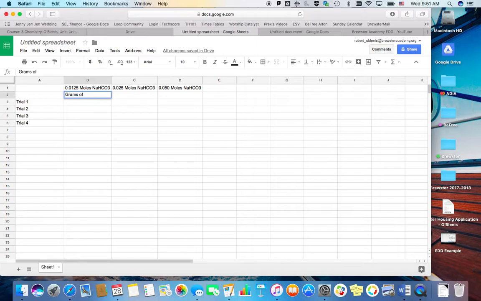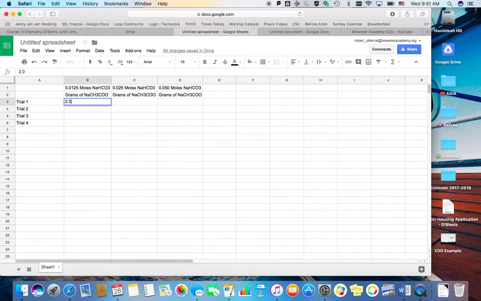Grams of NaCH3COO. And that's the same for each of these. And so I'm just going to put data in.